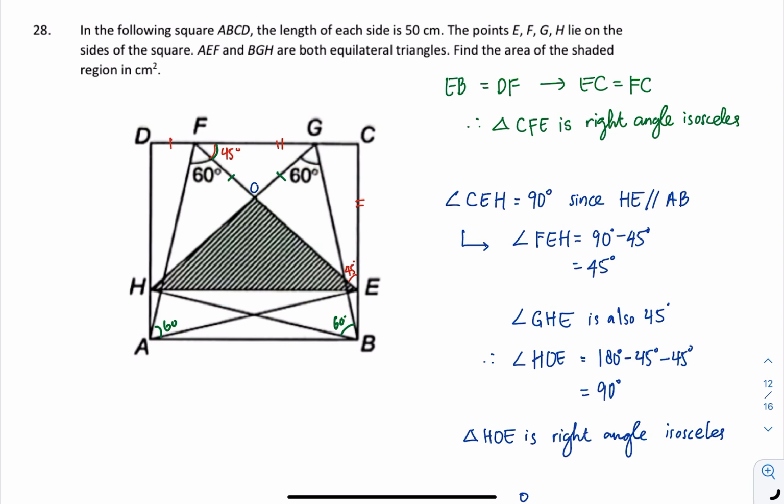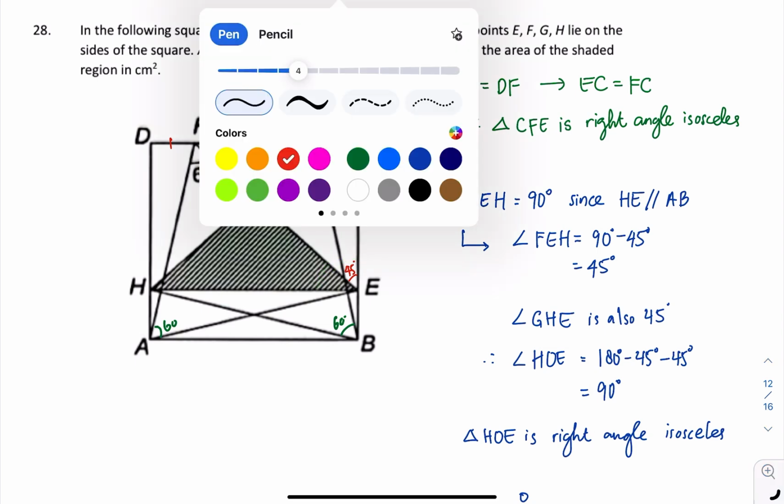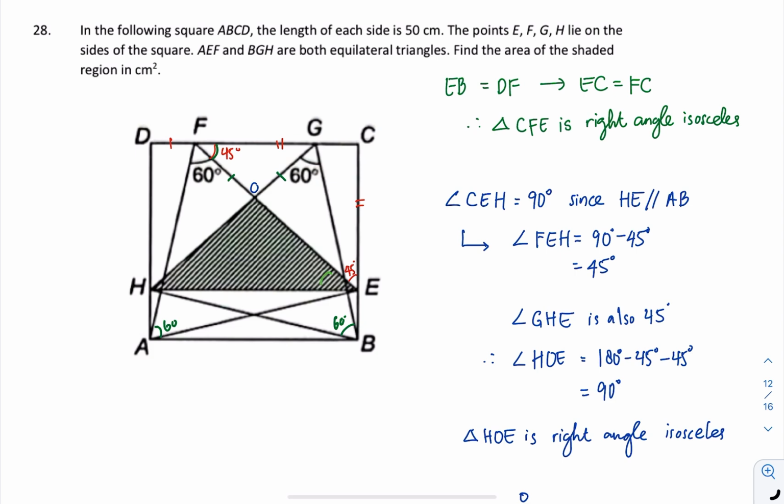So when you do that, if this is equal to this, this will be also equal to this. That means this triangle will be an isosceles right angle triangle, which means this is 45 and this is 45. Then since this is 45, this is also 45. Let me write down over there. This is also 45. Maybe I change the color.